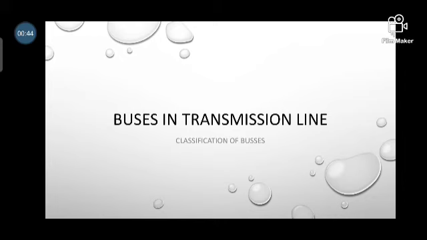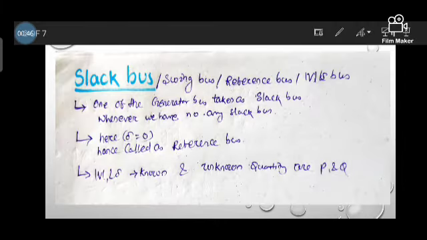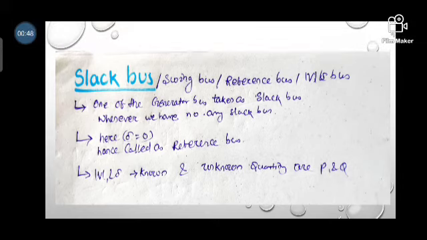Okay, so let's see what our topic is. First is the slack bus. The slack bus is also known as the swing bus, and it is also known as the reference bus. The voltage magnitude is denoted as V with its magnitude, and the phase angle is denoted as angle del.